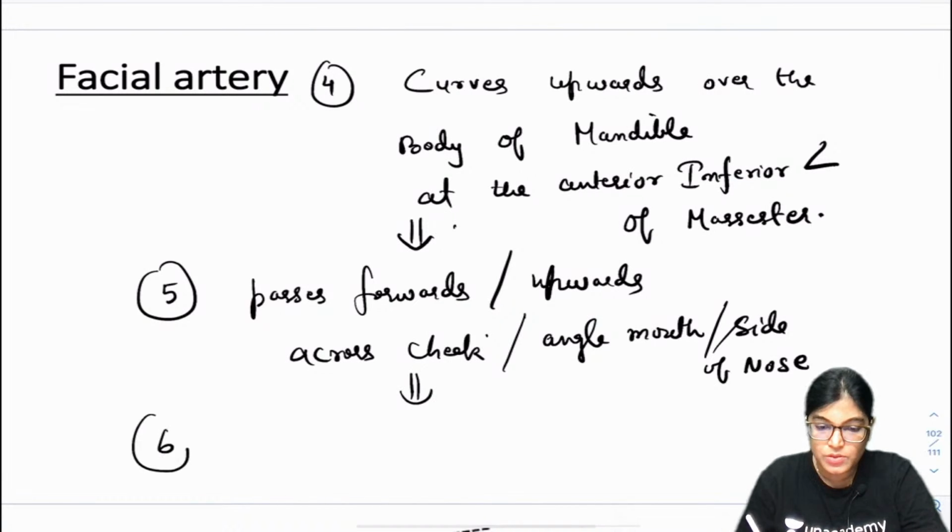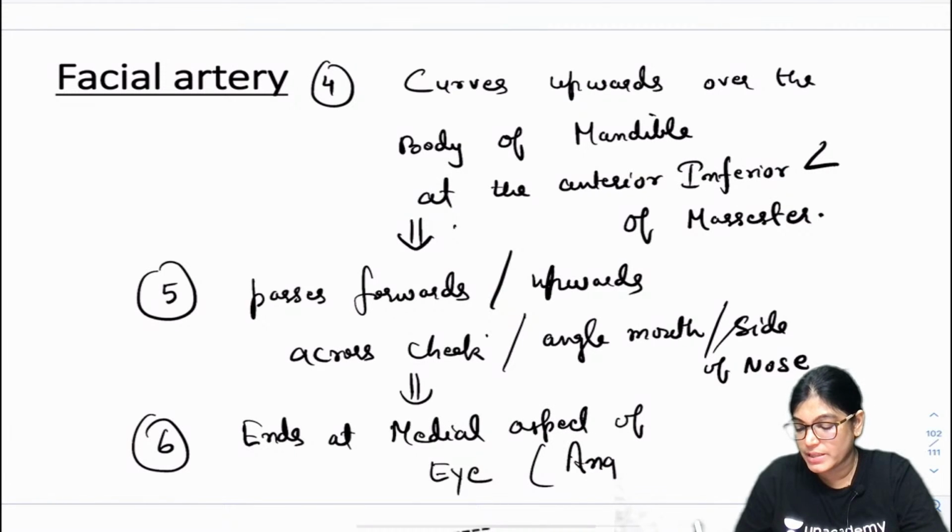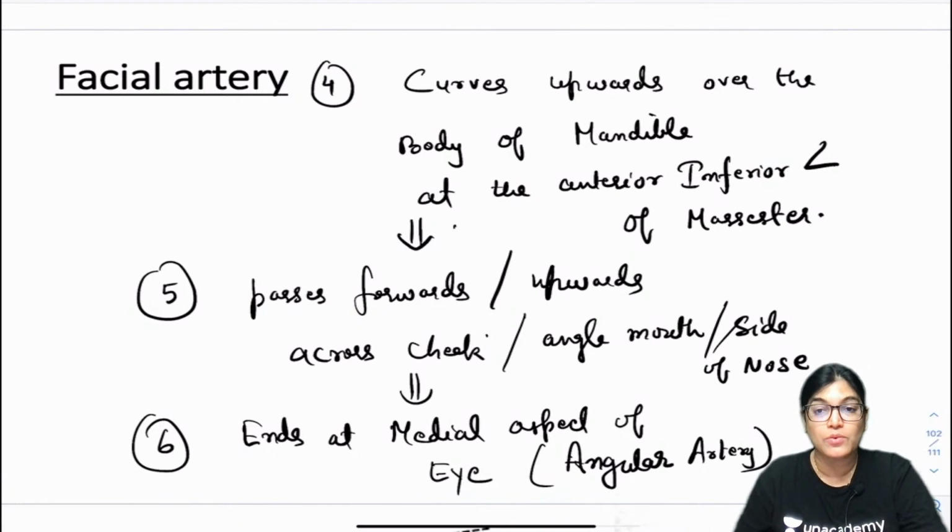Where does it end? So it ends by becoming which artery? It ends at the medial aspect of the eye, becoming the angular artery. It ends by becoming the angular artery.